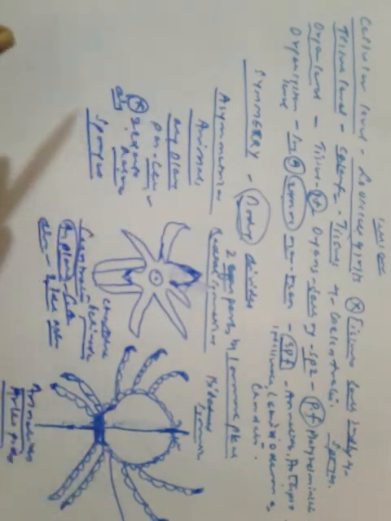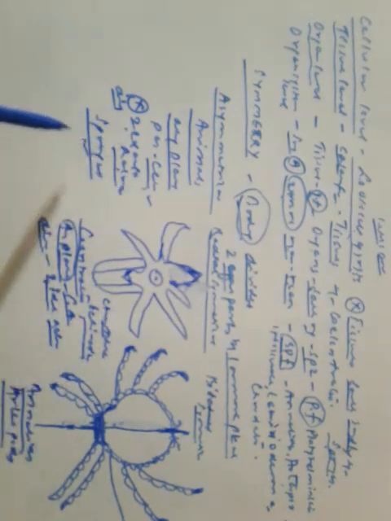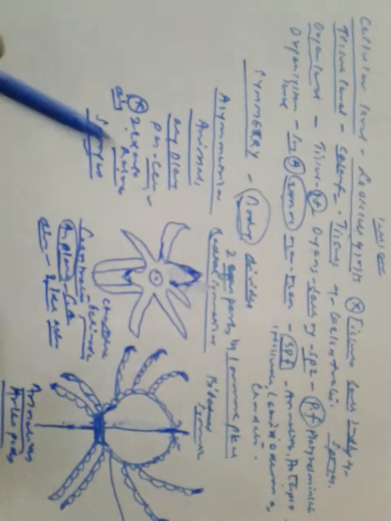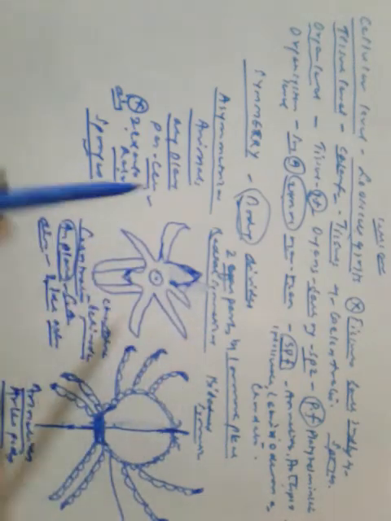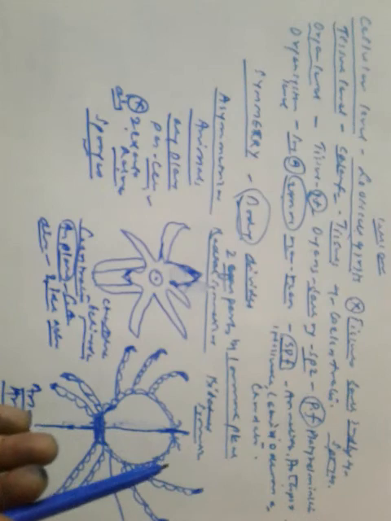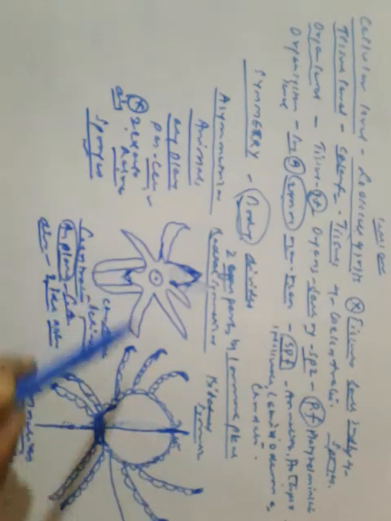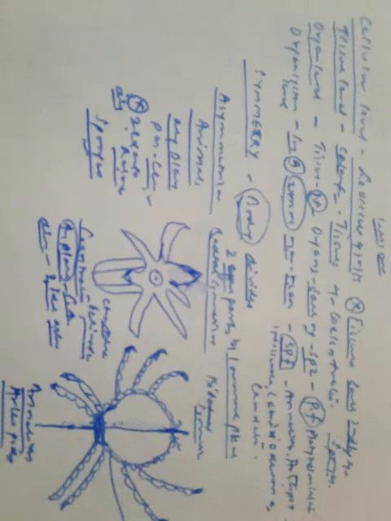So asymmetrical animals are those in which no plane passing through the center can divide the body into two exact halves, and examples are sponges. Radial symmetry means any plane passing through the center can divide it into two identical halves, exact copies of each other, in any manner. Bilateral symmetry means only one plane can divide the organism into a left half and a right half. Annelids, arthropods, etc. are the examples.